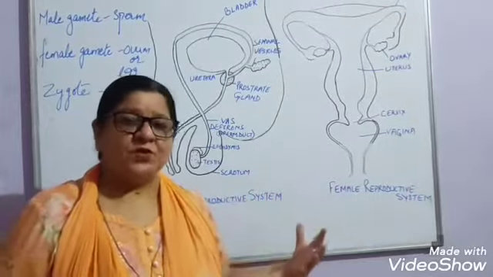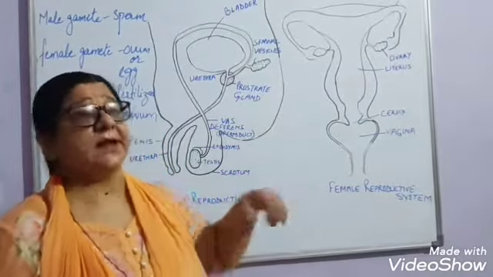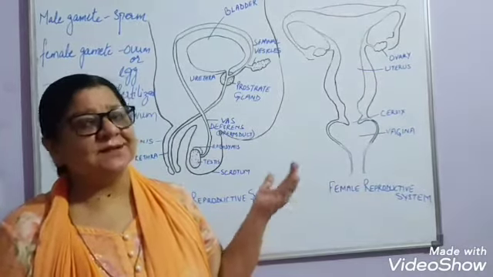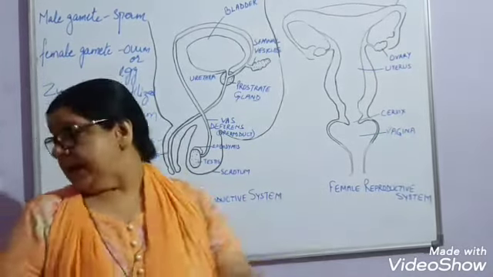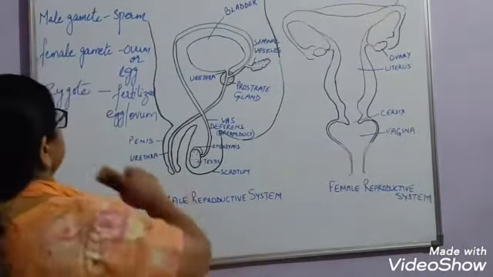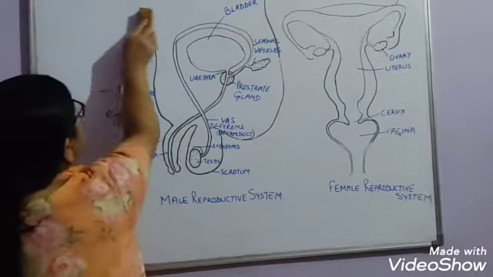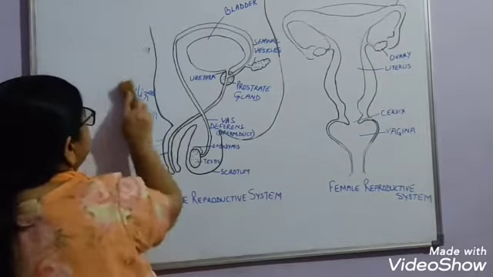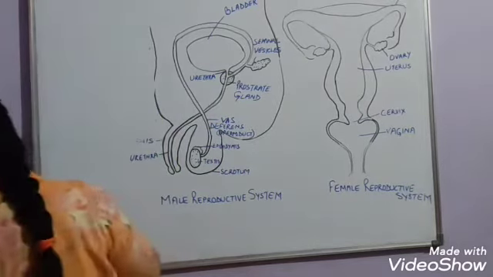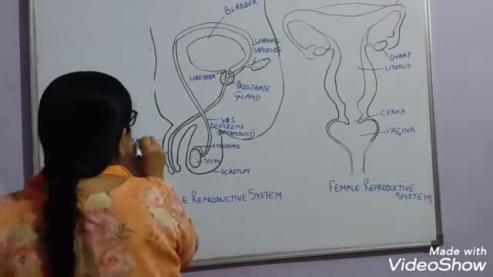So this age is known as the puberty period, or the puberty age, or the adolescence is reached at this time. Right? Now, the male as well as the female have different types of reproductive organs.